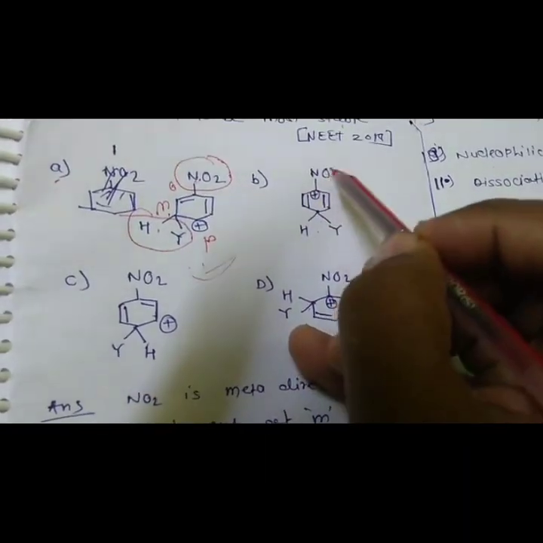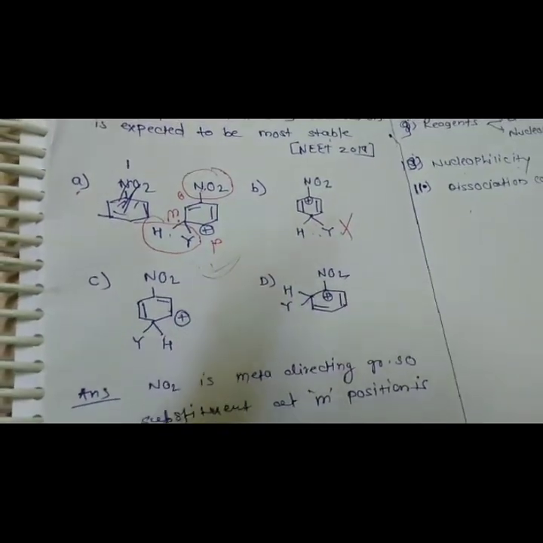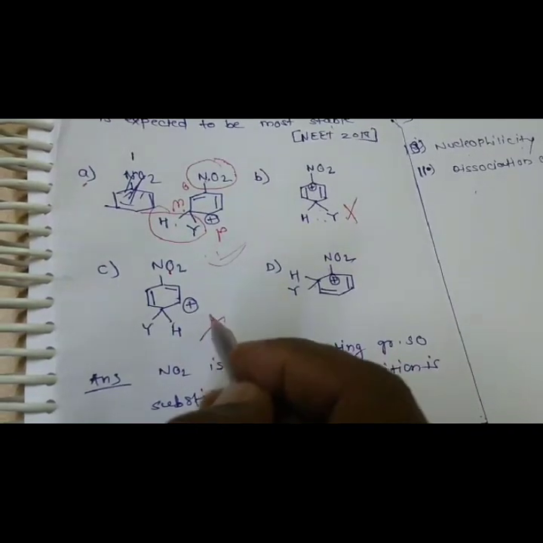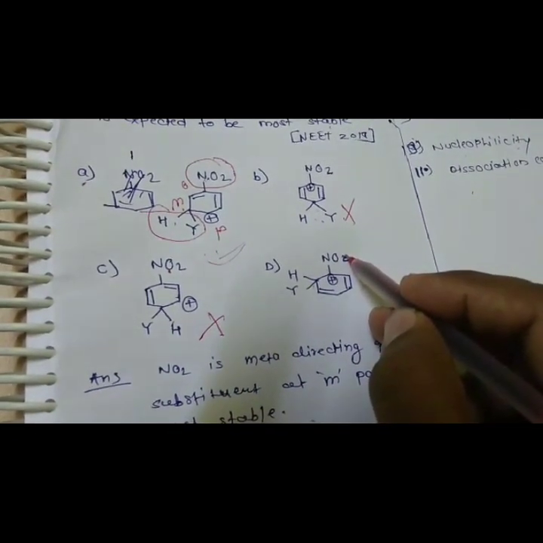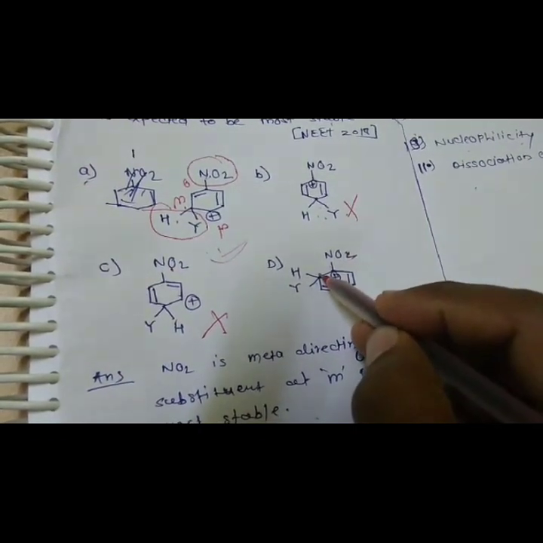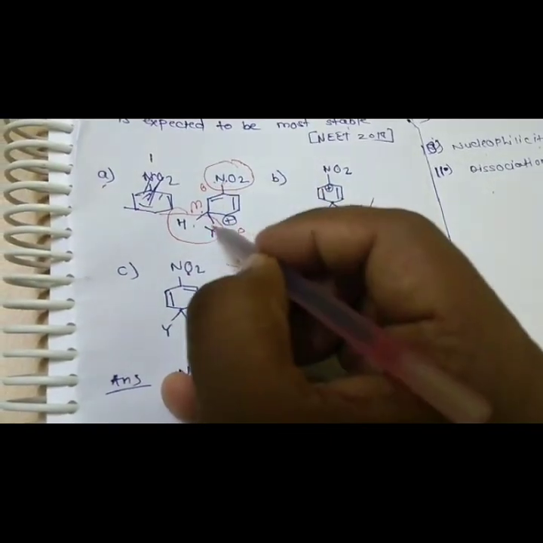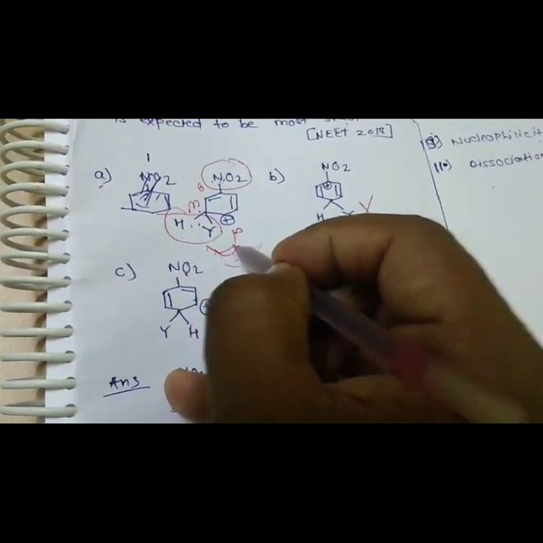Look at option B: substituent at para position. Nitro group is meta directing and this is para position. Is it favorable? No, it is not favorable. Here the nitro group is at ortho position. Is it favorable? No, it is not favorable. So A is correct. Substituent at meta position is the favorable position, so option A is the correct option.